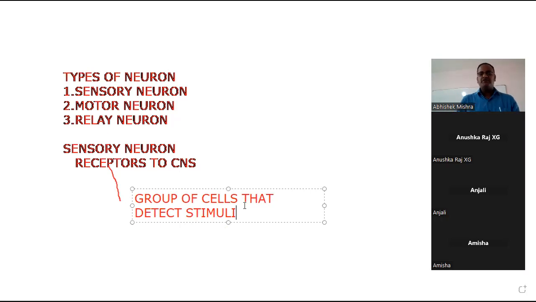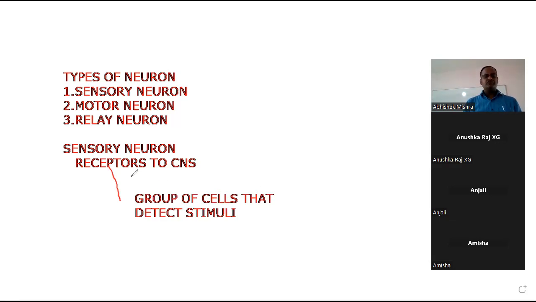That means the receptor will pass this message to where? Can you guess where it will pass? It will pass to, very good, brain and spinal cord. Correct.